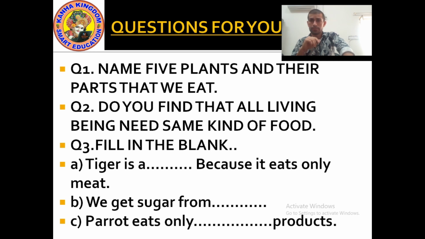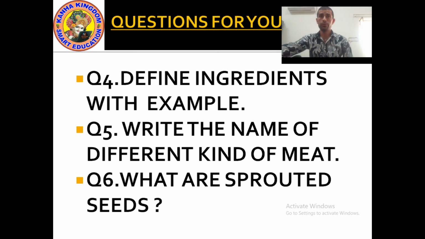Next question. Parrot eats only product. Parrots eat only which product? Plants product. Yes. So in fill in the blanks, plant word will come. Parrot eats only plant product. Understood? Kids. Now question number 4 is define ingredients with examples.